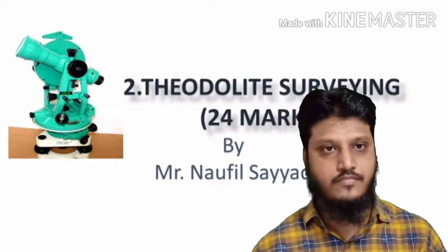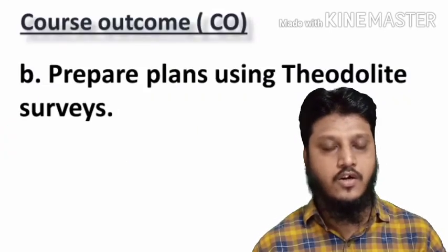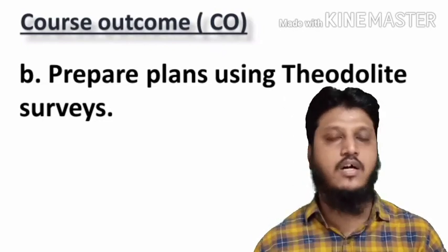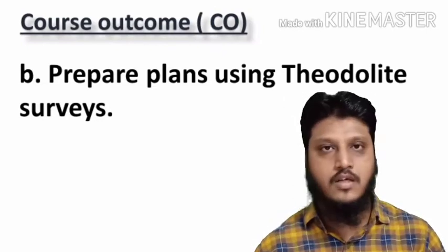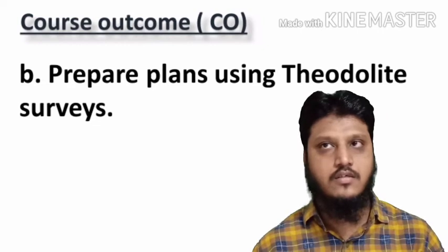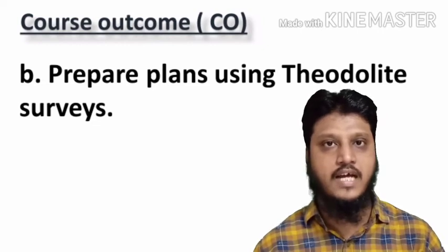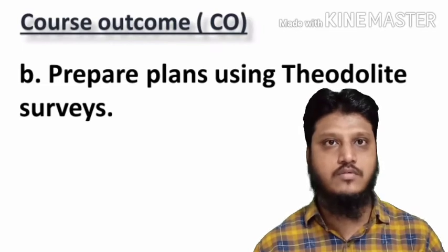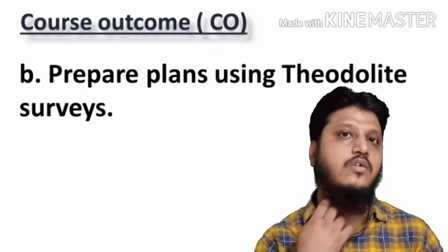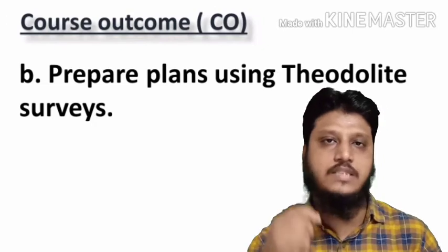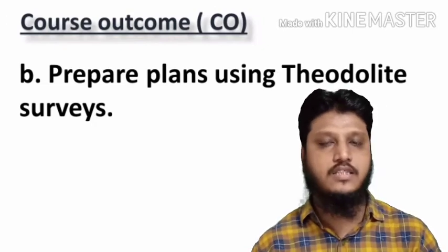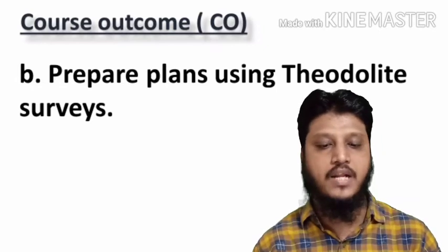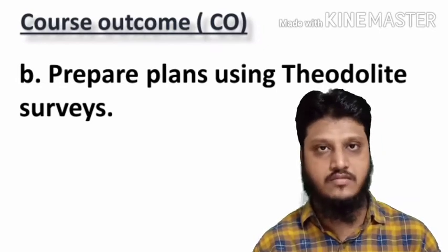Now here, as we know, the MSBTE curriculum has given some course outcomes. The course outcome for this particular chapter is that students should be able to prepare plans using theodolite surveys.